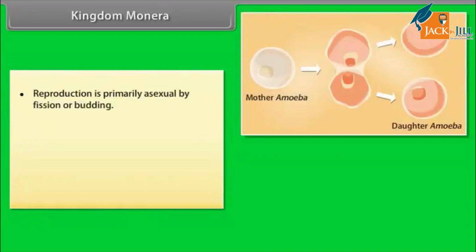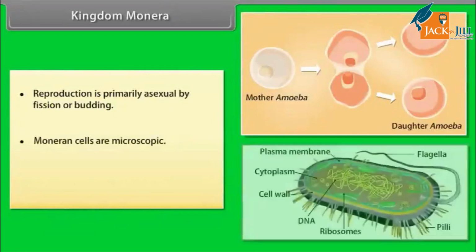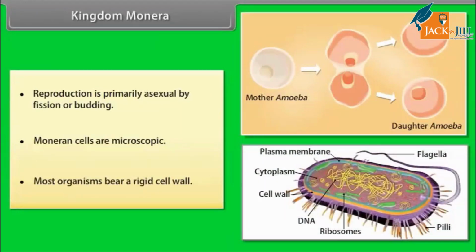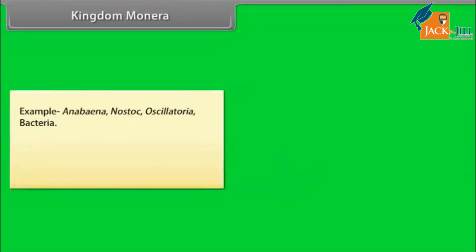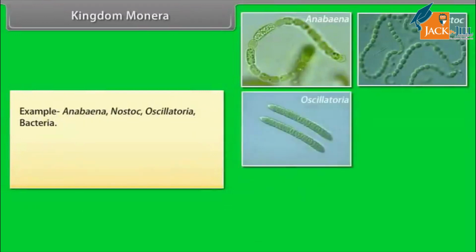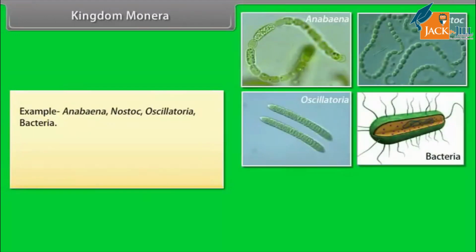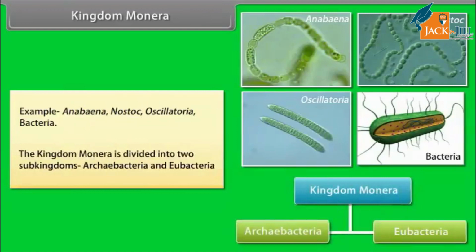Reproduction is primarily asexual by fission or budding. Monera cells are microscopic. Most organisms bear a rigid cell wall. Example: Anabaena, Nostoc, Oscillatoria, bacteria. The kingdom Monera is divided into two subkingdoms, Archaebacteria and Eubacteria.